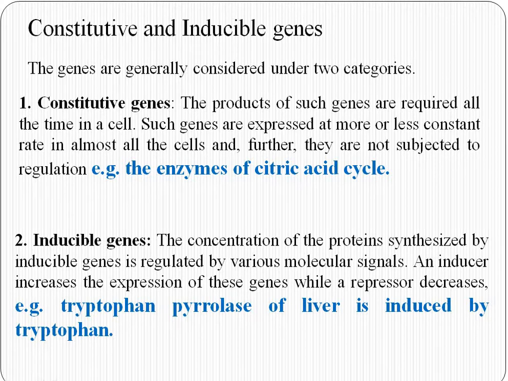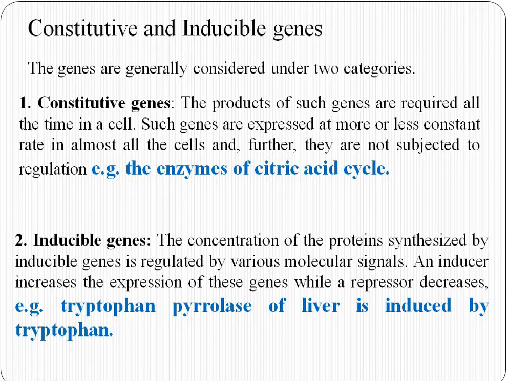Next is inducible genes. The concentration of the protein synthesized by an individual gene is regulated by various molecular signals. An inducer increases the expression of the gene while a repressor decreases it. Means these genes are not generally involved all the time in expression of genes or in synthesis of proteins.